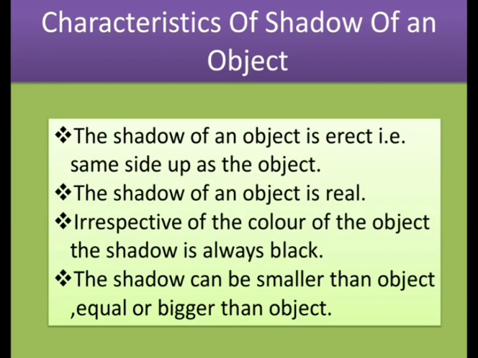Why is the shadow real? Because the shadow is forming on the screen. Whenever the shadow is formed on the screen, then it is a real shadow. Irrespective of the color of the object, the shadow is always black. Whatever be the color of the object, the shadow always remains black. The shadow will always be black in color.